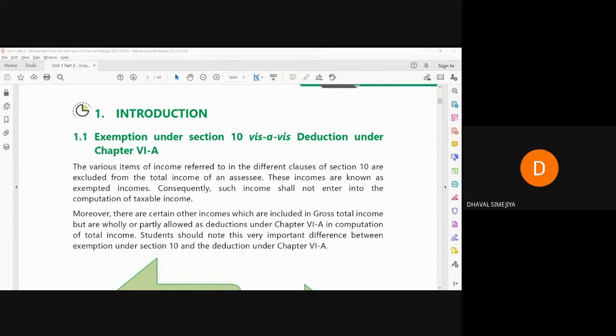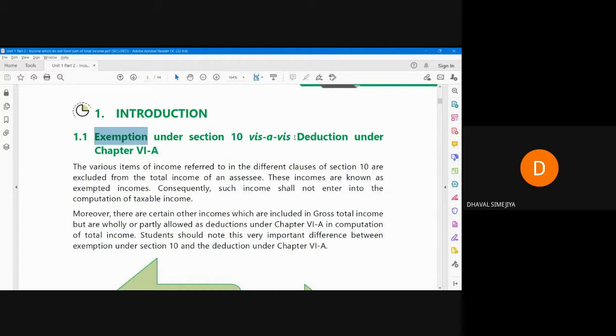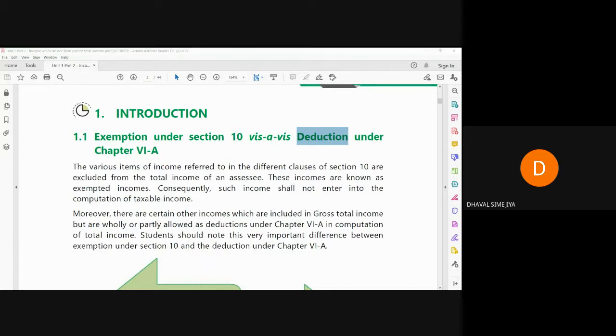Now the most important part is the difference between exemption and deduction. Most of the students don't know the difference between exemption and deduction. Even if you ask CA final student, many of the CA final students will not be able to reply what is the difference between exemption and deduction. They know what will be included in exemption and what will be included in deduction, but they can't bifurcate what is the meaning of exemption and what is the meaning of deduction.